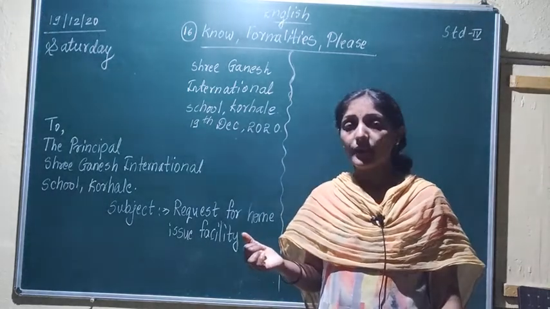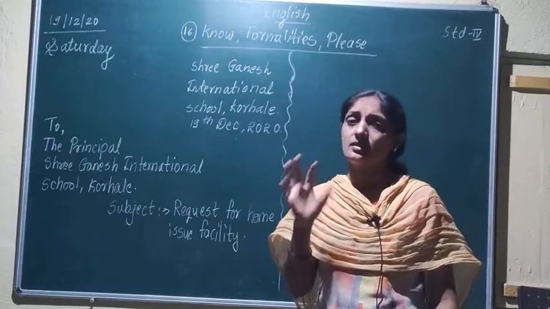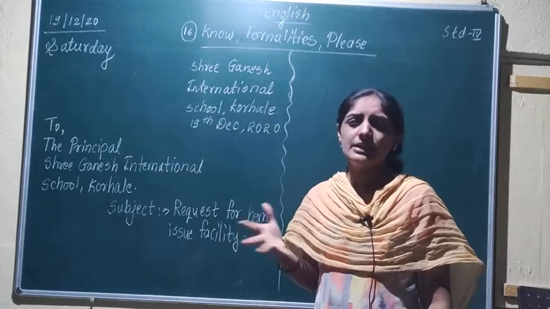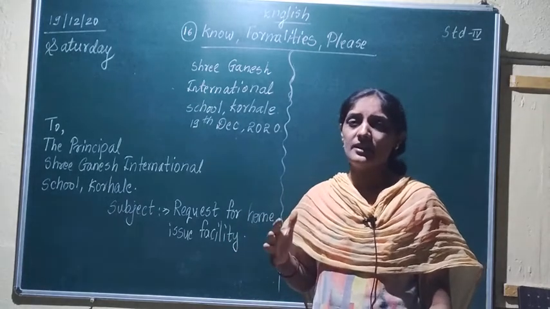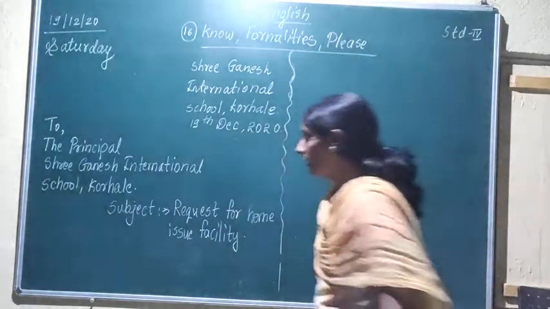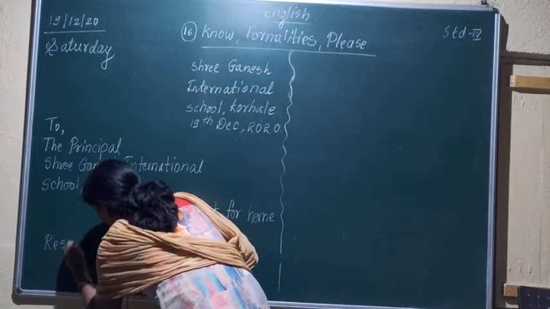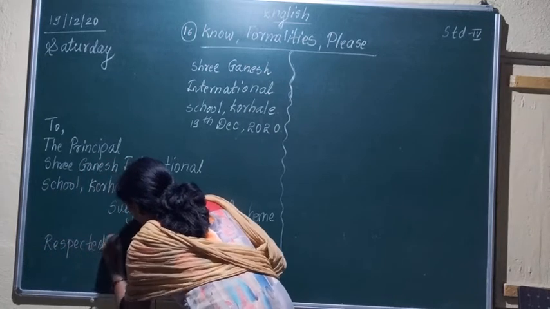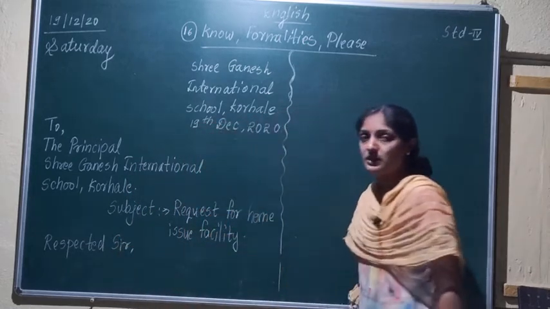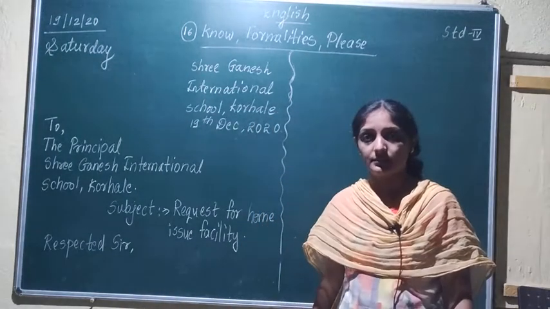Or if you want, you can write respected sir. Respected sir will be the best. Dear we like to write in informal letters, meaning letters which are not formal. So we are going to write respected sir. After sir, what do you have to give? You have to give a comma, and then below this we are going to start writing our letter. Understood?